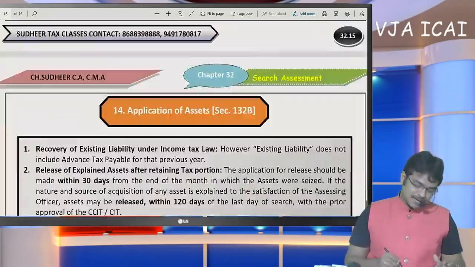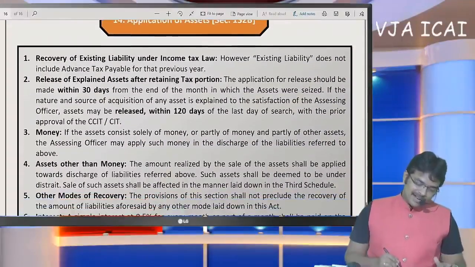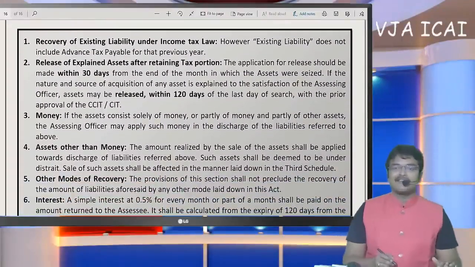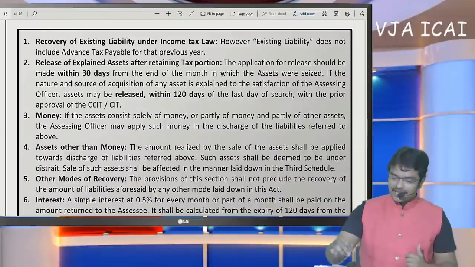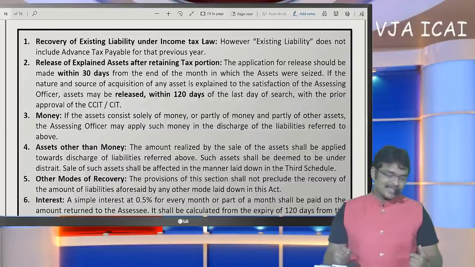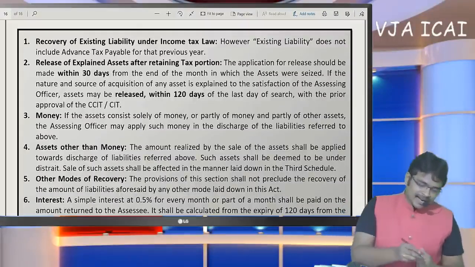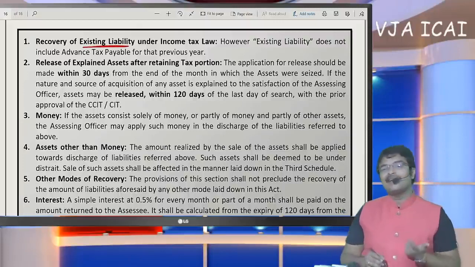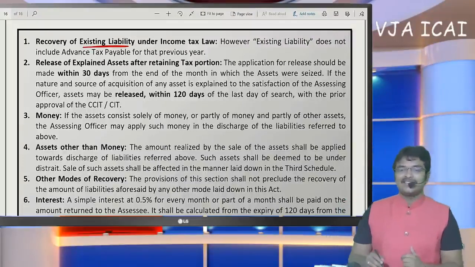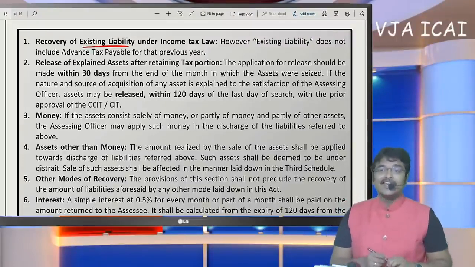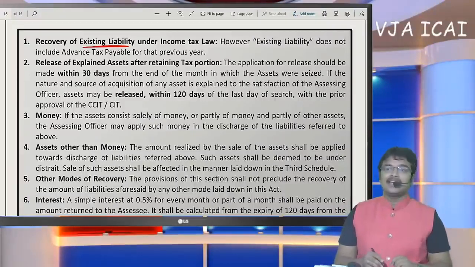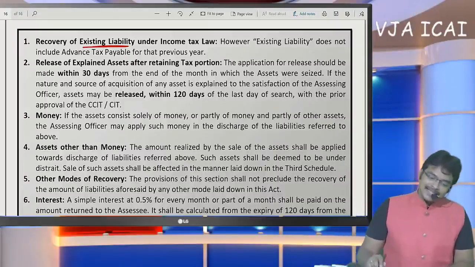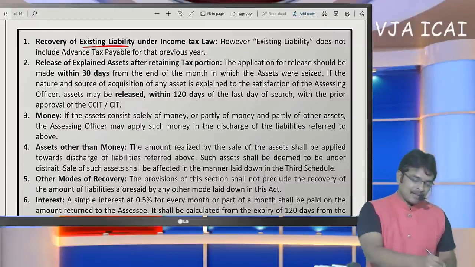Now coming to the next aspect, application of the assets. This is a very important aspect. When the department is going to return the assets to the SSE, when shall they return them? Now let us discuss this aspect. Generally, all the existing liability will be recovered by sale of such assets. If there is cash, they shall recover it immediately. If there is jewelry, they are going to sell it and recover the existing liability. Advance tax cannot be recovered out of the assets seized. Only existing liability can be recovered, is the first point.